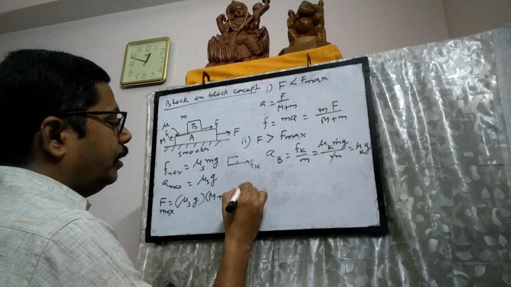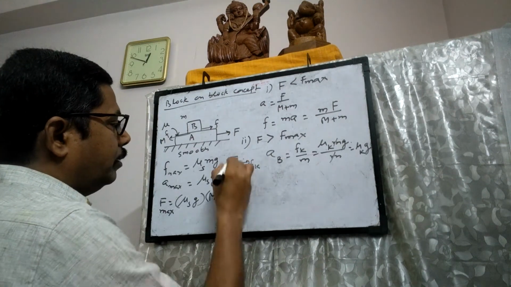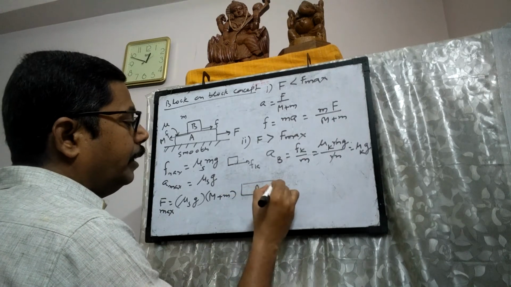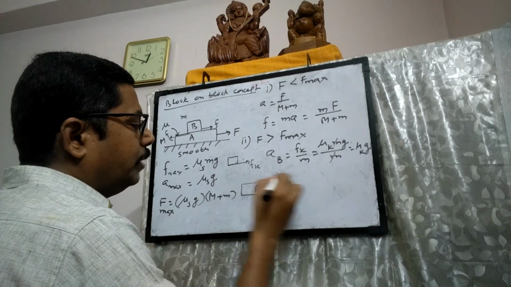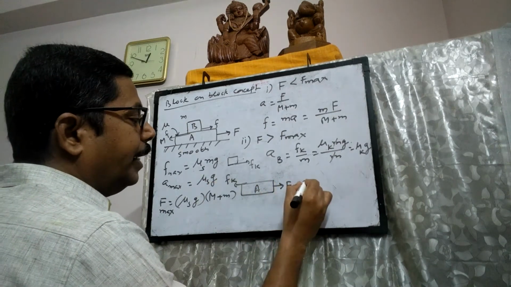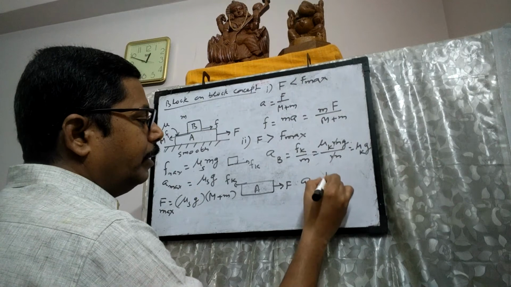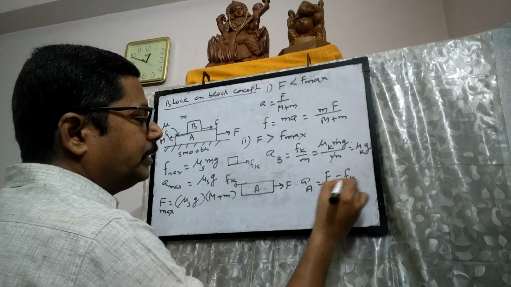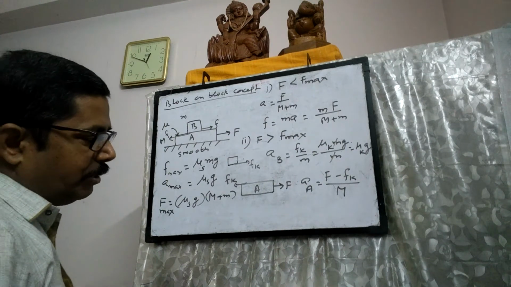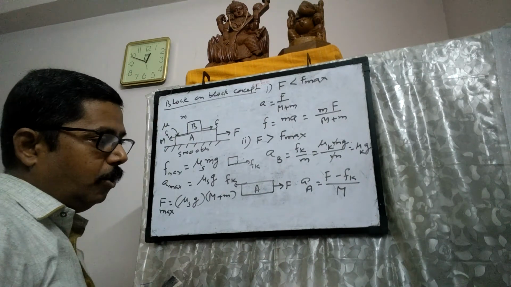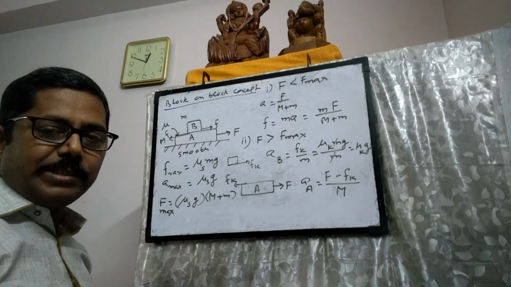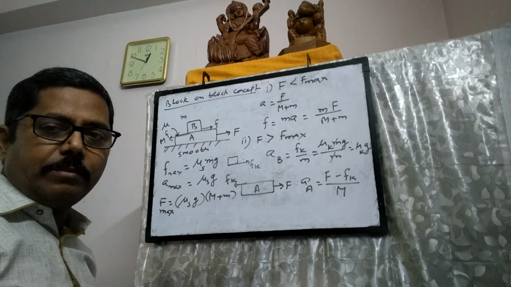Whereas for the lower block A, there is applied force F and kinetic friction Fk. So we can write the acceleration of A will be F minus Fk by its mass. That is the acceleration of the lower block. So in this case, the two blocks will be moving with different accelerations in the forward direction.